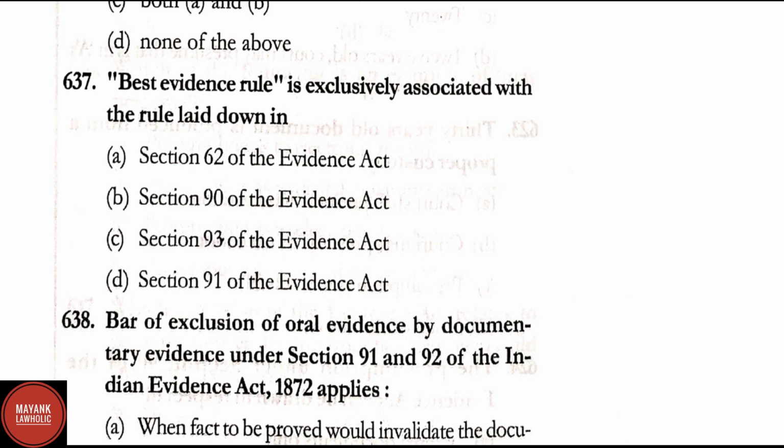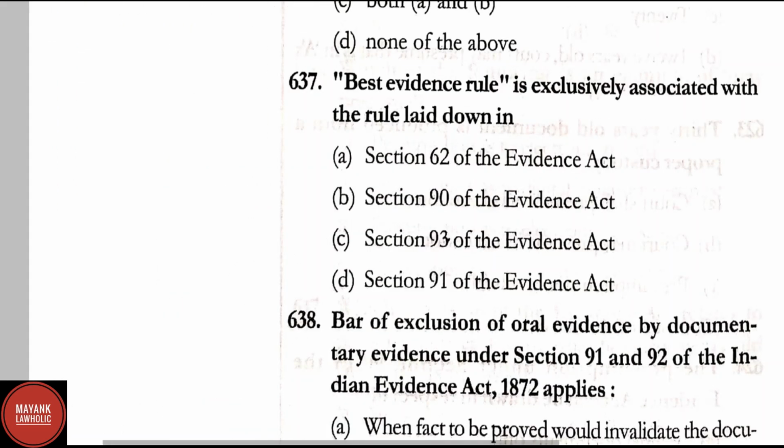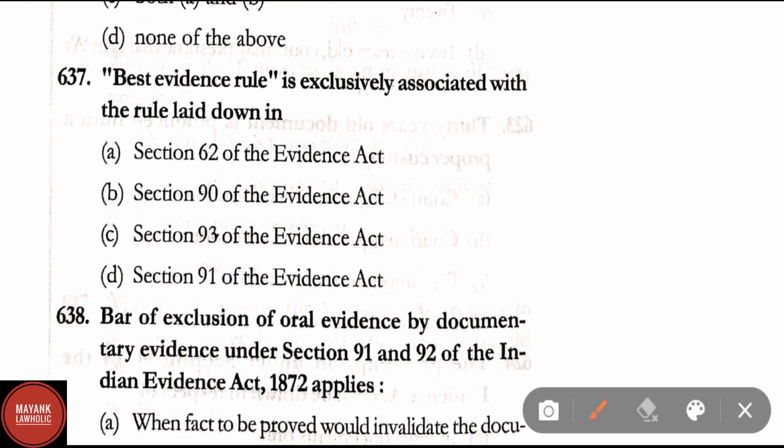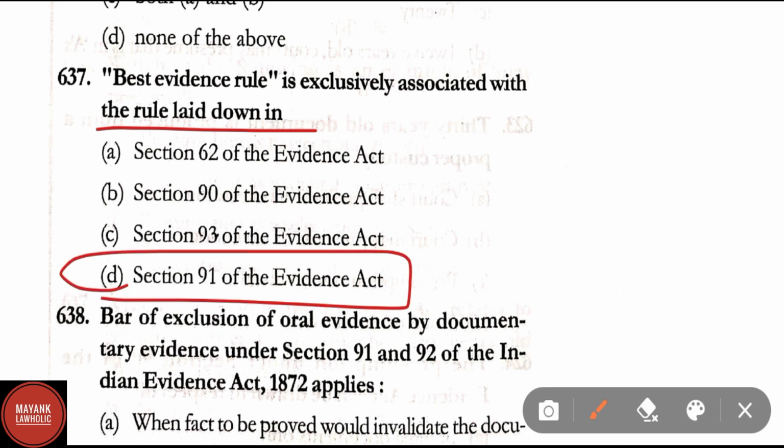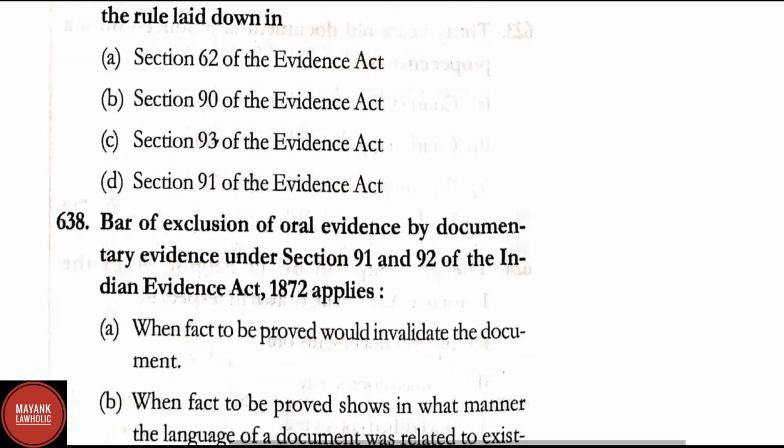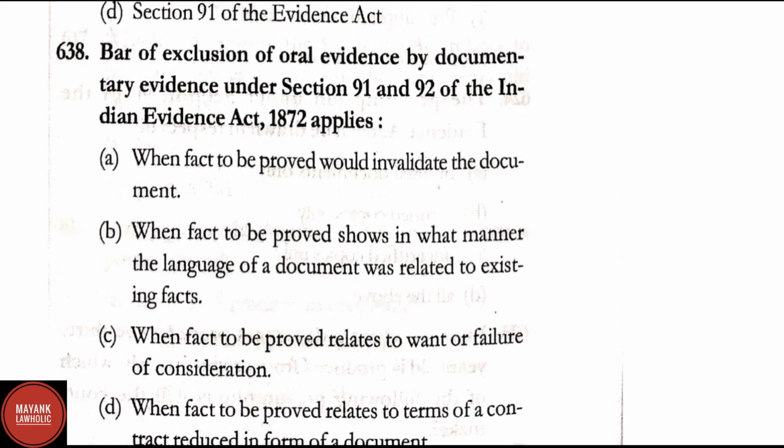Question number 637. Best evidence rule is exclusively associated the rule laid down in. Correct answer is option D, that is section 91 of the Evidence Act. Question number 638.